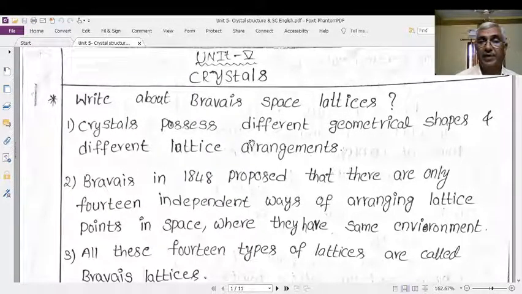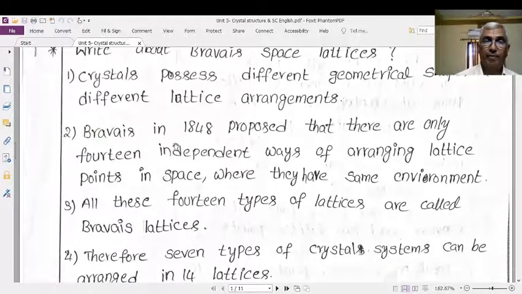The different geometrical shapes of crystals are due to the different lattice arrangements. Therefore, Bravais in 1848 proposed that there are only 14 independent ways of arranging lattice points in space where they have the same environment.